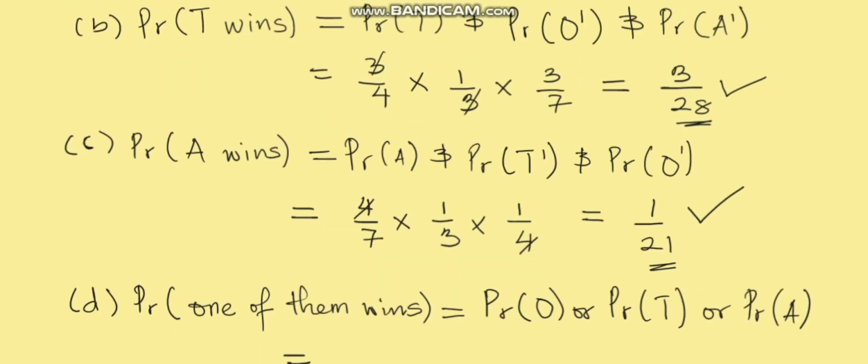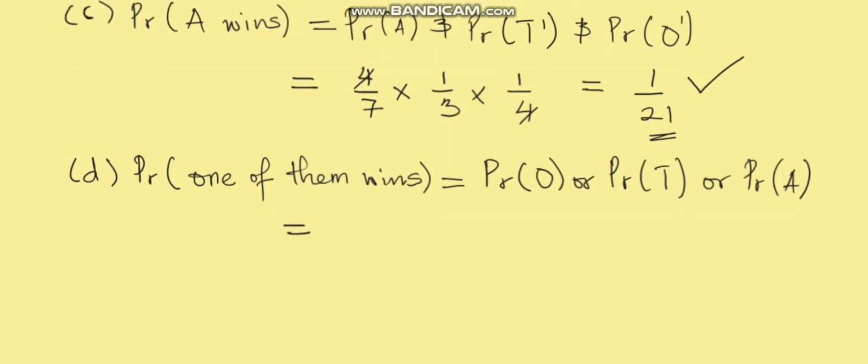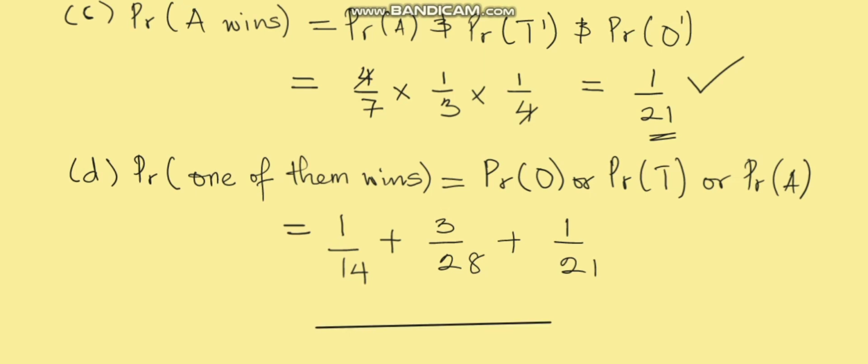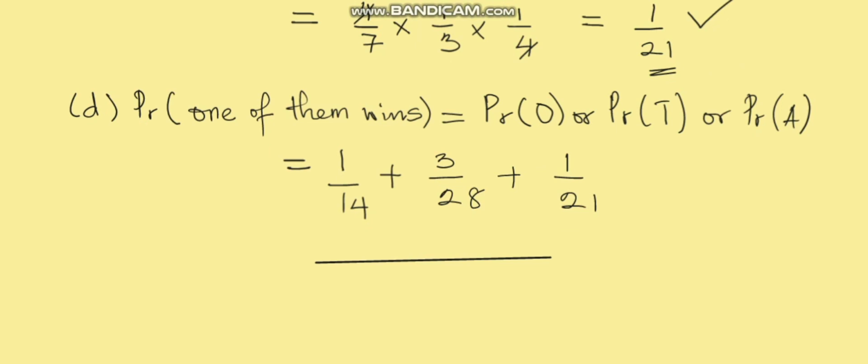So we shall plug into this interpretation. That is 1 over 14, or is plus, right? And also for Tinubu, that is 3 over 28, and or for Atiku, which is 1 over 21. We shall sum them together and obtain our final answer. If we simplify further, our LCM here is going to be 84.